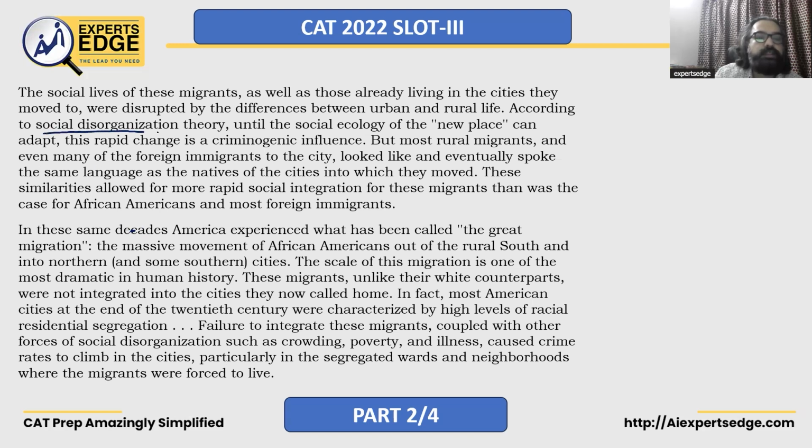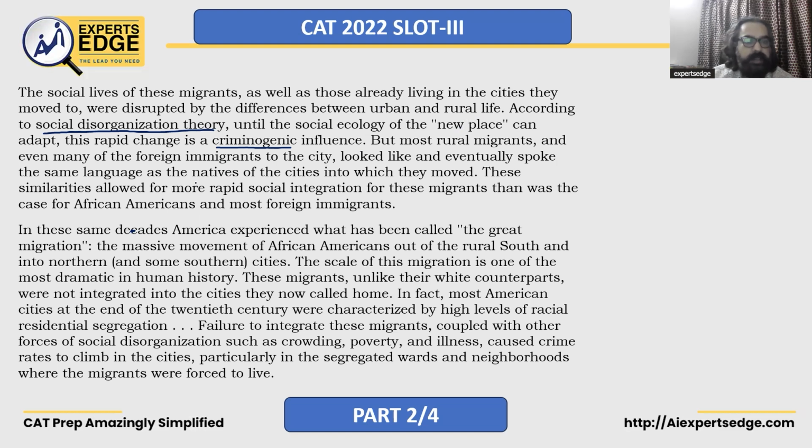Social disorganization theory. Until the influence of the social ecology of the new place can adapt, this rapid change has a criminogenic influence. Criminogenic means something which gives rise to crime. So what we're saying is, if there is a lot of migration, then the new place will be a new place for all those migrants. If they can adapt, probably crime will be stopped. Otherwise, it will increase in crime.